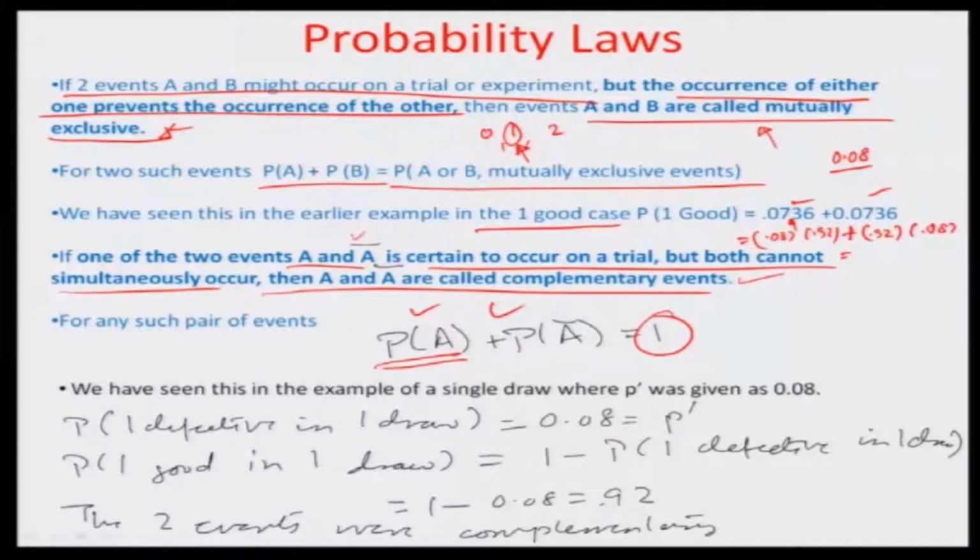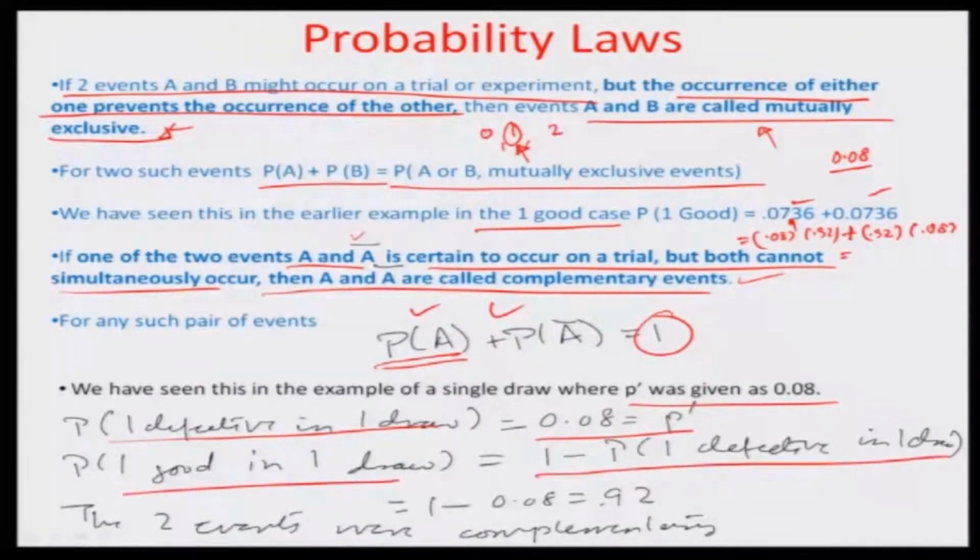We have seen in this example a single draw where P dash was given to be 0.08. So one defective in one draw is 0.08. Now one good in one draw should be 1 minus one defective in one draw, that is 0.92. So the good chances of 92% are exactly complementary to the defective chances of 8% in this particular acceptance sampling. So that is how you classify.